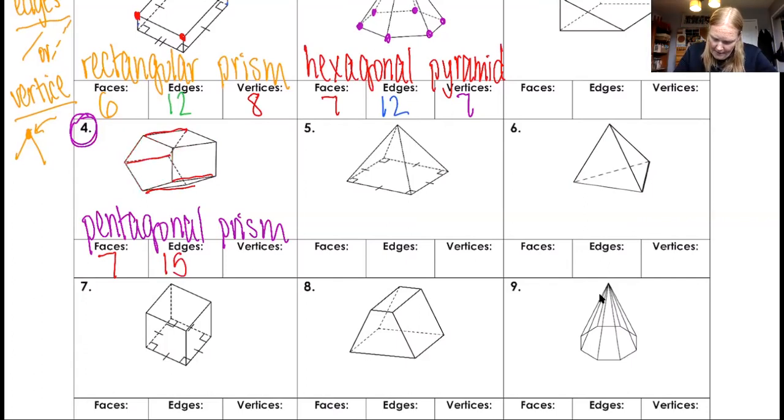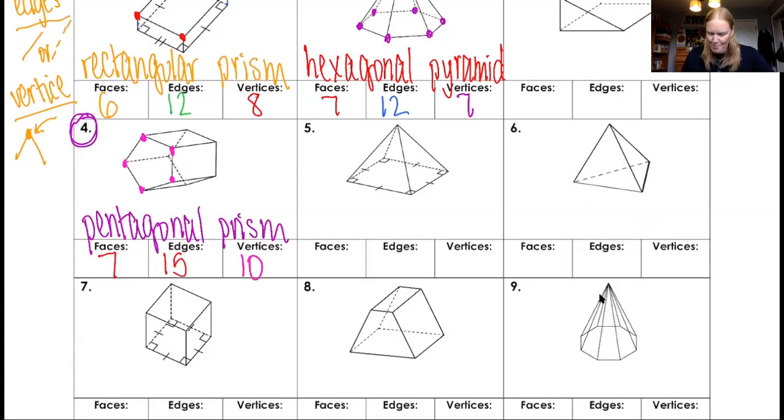Okay, last thing, vertices. The top base has 1, 2, 3, 4, 5 vertices. And the bottom base has 5 vertices. So 5 plus 5 is 10. Okay, are you noticing the pattern yet? There's a pattern.